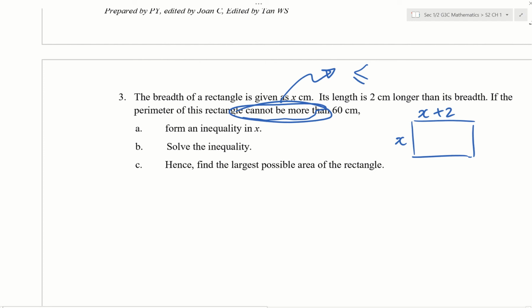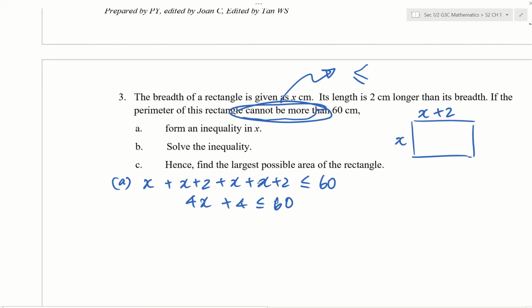So part A, form an inequality in x. It's simple. The perimeter, less than or equal to 60. Perimeter is given by x plus 2, x plus 2, less than or equal to 60. Okay, simplify this, at least group all the x together. 1, 2, 3, 4. 4x plus 4 less than or equal to 60. They didn't say solve, so you can leave it like this for now.